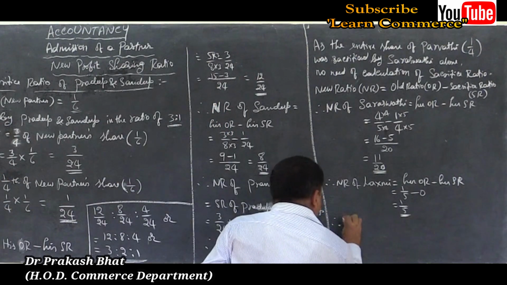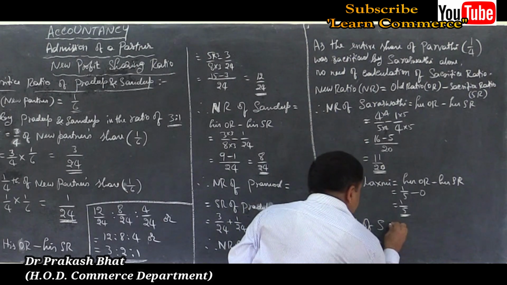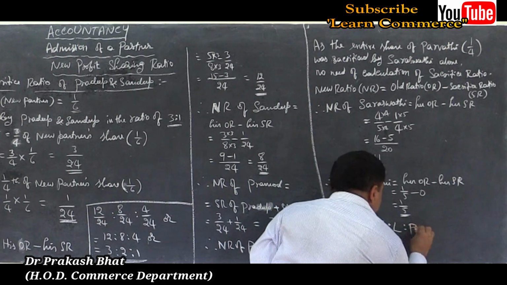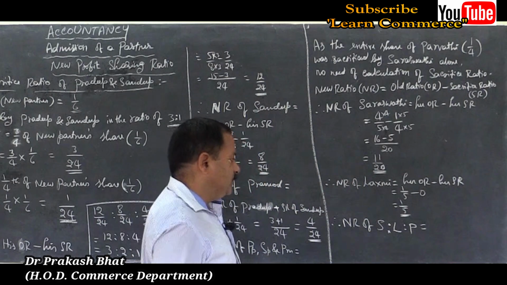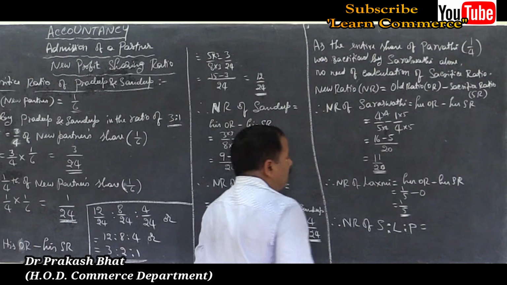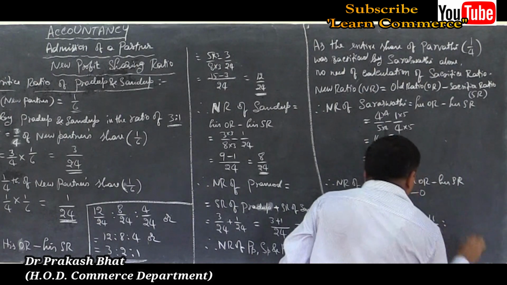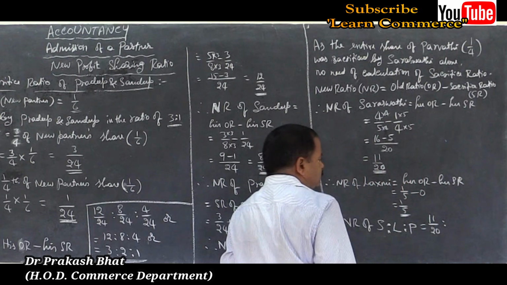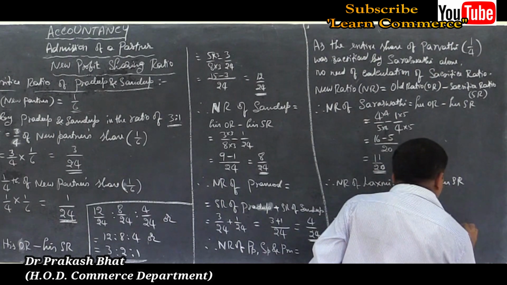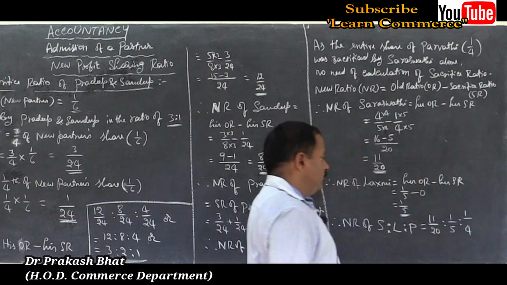Therefore, NR of Saraswati is to Lakshmi is to Parvati is equal to, write their shares. The new ratio of Saraswati is 11 by 20. The new ratio of Lakshmi is equal to 1 by 5, is to Parvati's share given in the problem, 1 by 4.